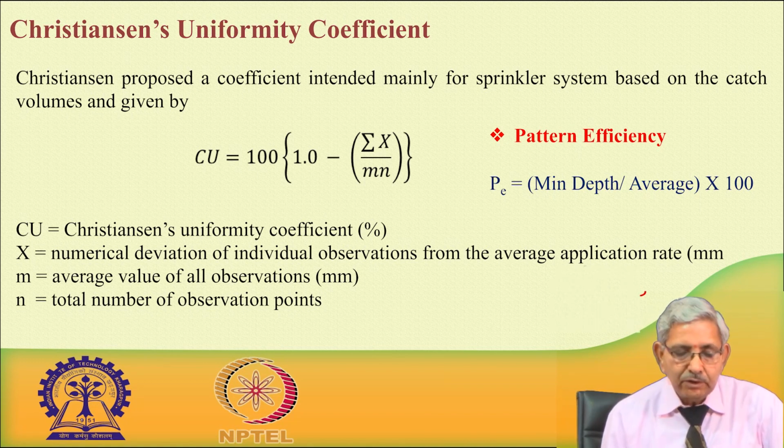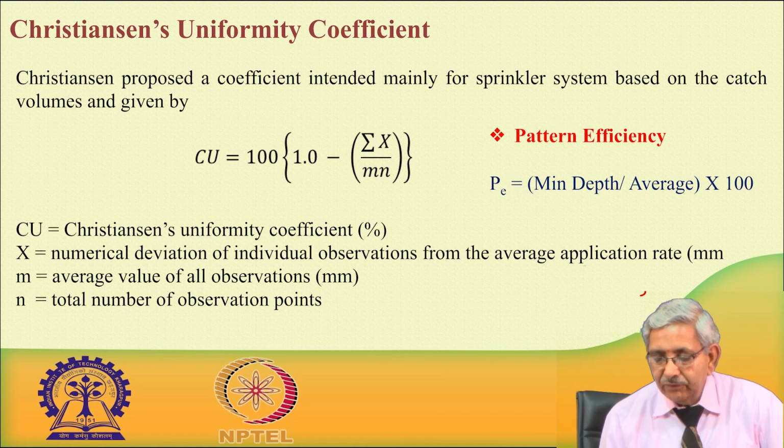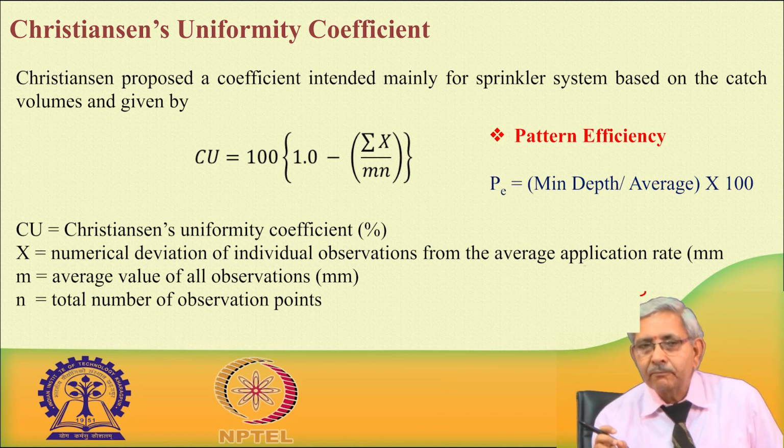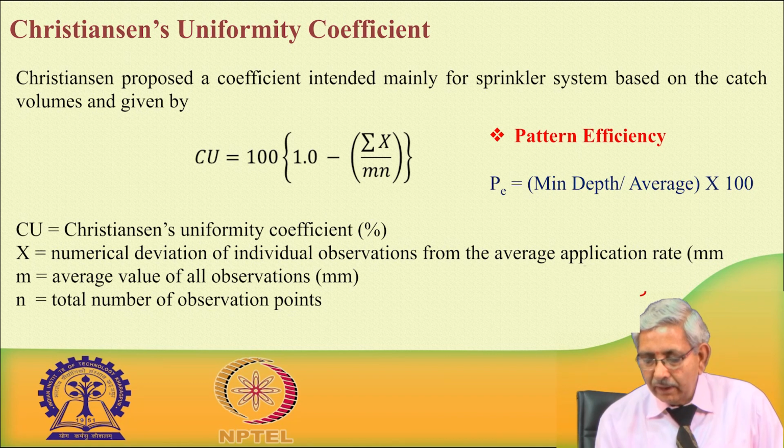The next parameter for evaluating efficiency is pattern efficiency, which is given by minimum depth divided by average depth. For example, if there are 25 observations, we take the lowest value out of the 25 observations. The average is the summation of individual values x i from 1 to n, divided by n. The minimum divided by the average, multiplied by 100, gives the pattern efficiency.